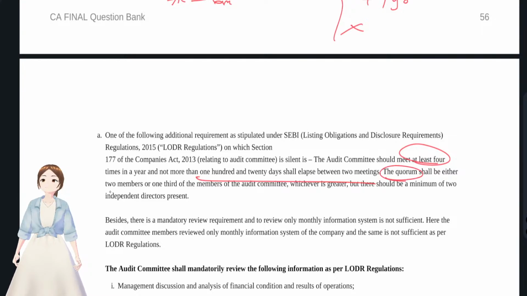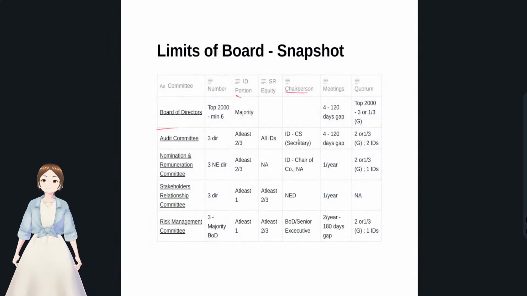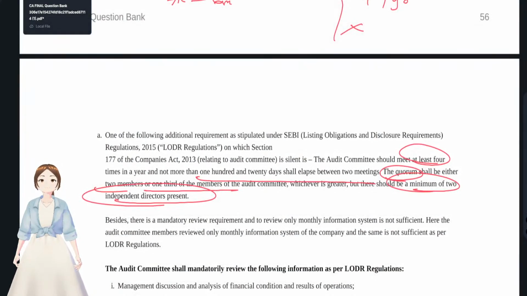See, quorum is 2 members or 1/3 members, whichever is greater, plus minimum 2 independent directors. The things that were there in the snapshot, right? You have to write all those provisions and link them to the facts given in the question, and say they have not met.